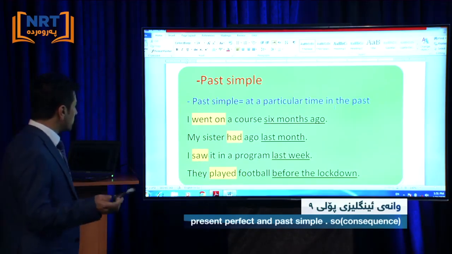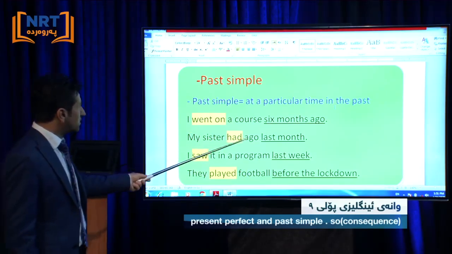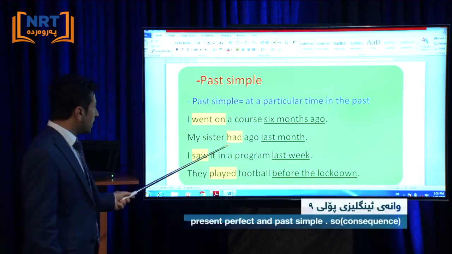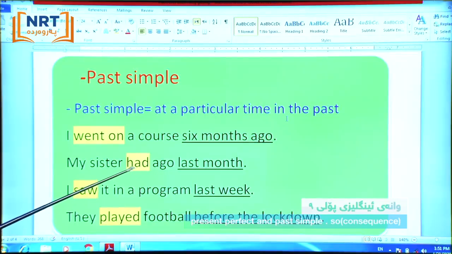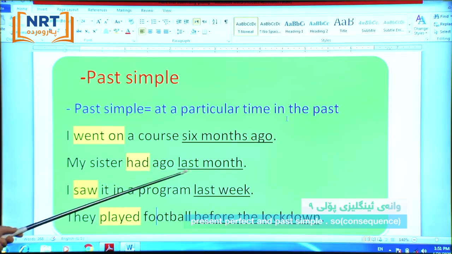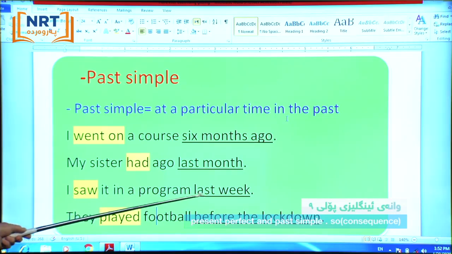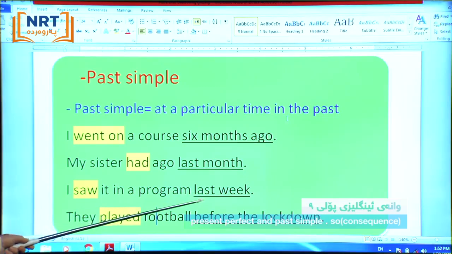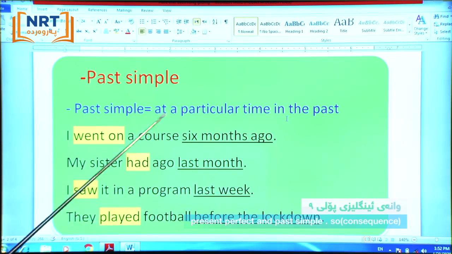My sister, look here, my sister had a go last month. Had is the past of have. Look at the adverb of time here: last month. It is a particular time in the past. I saw, it is the past of see. I saw it in a program. When did you see it? Last week. I saw it in a program last week.